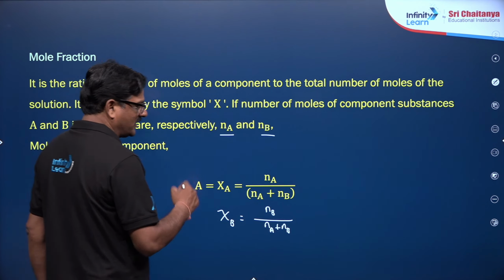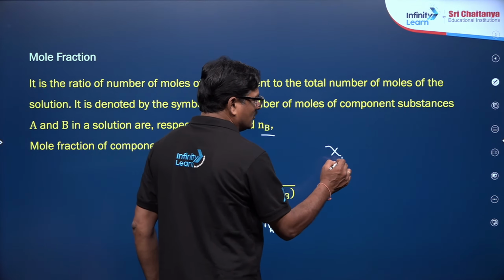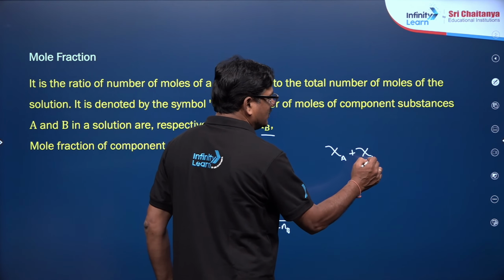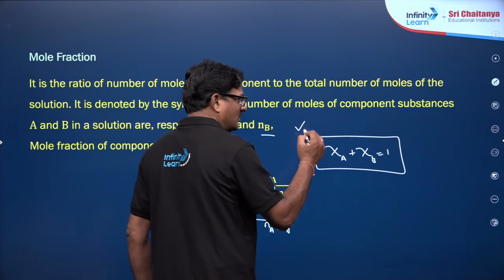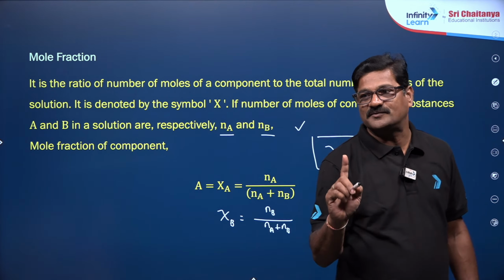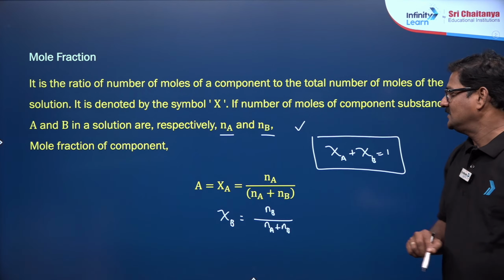You know, mole fraction of A and mole fraction of B: mole fraction of A plus mole fraction of B is equal to 1 always. This helps you a lot. This formula can help you a lot, right?